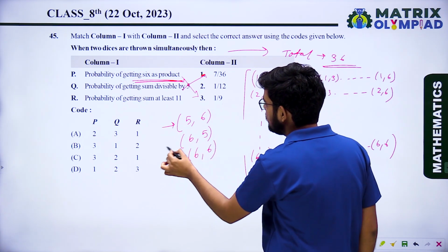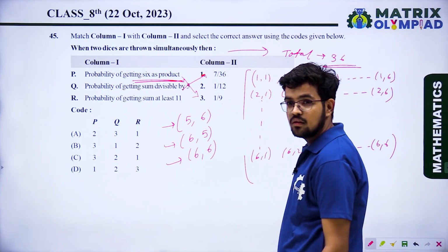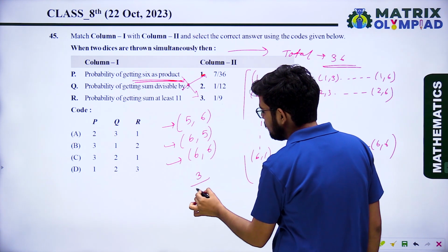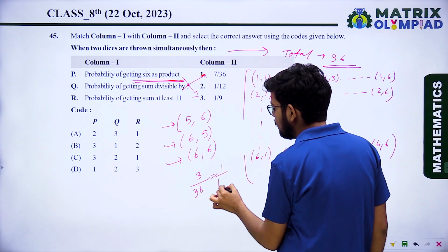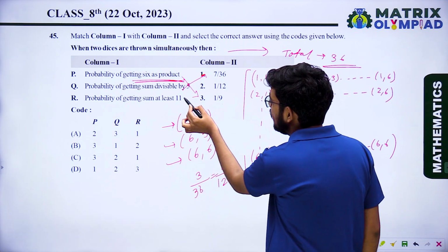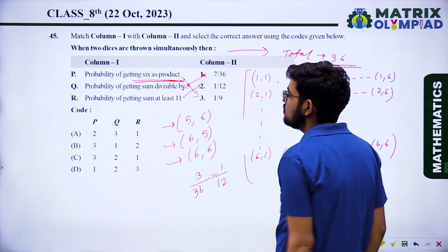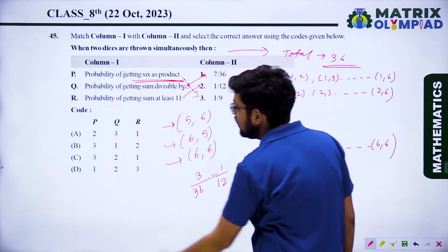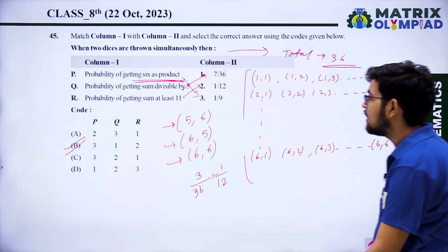So the number of favorable outcomes is 3. So probability will be 3 upon 36, that is 1 upon 12. So R's answer is 2. So the correct answer is 3, 1, 2. Option B is the correct answer.